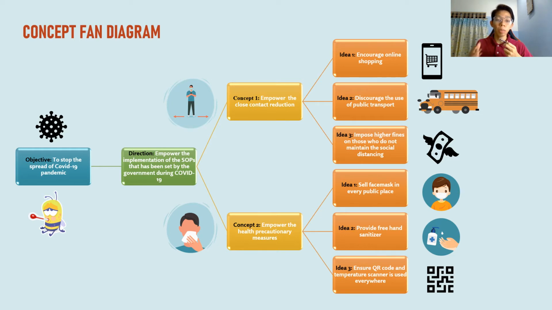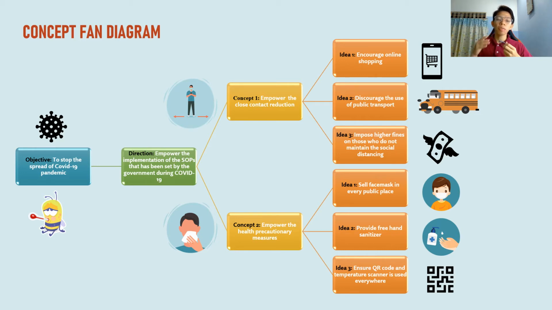In this case, my problem is the spread of COVID-19 has increased every day because the S.O.Ps cannot be implemented successfully. So the main purpose or the objective that I want to achieve here is to stop the spread of COVID-19 pandemic. And secondly is the direction. Direction is about how can I achieve the objective.